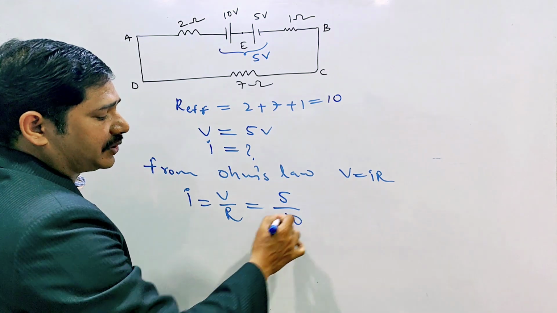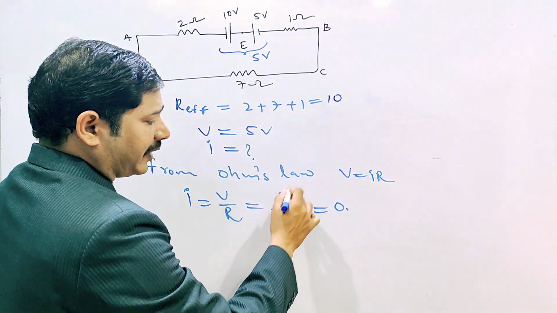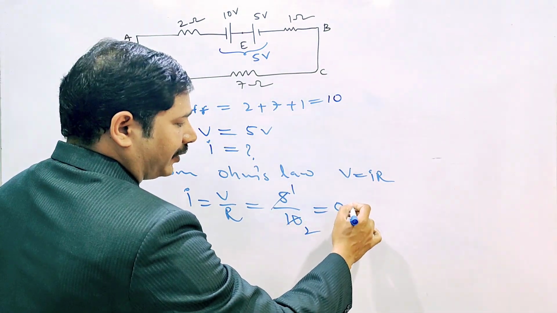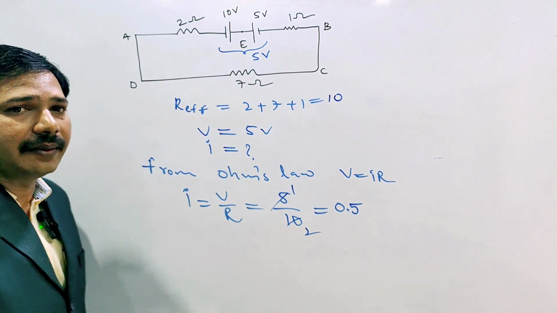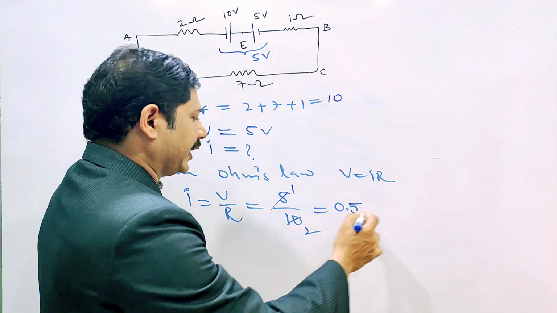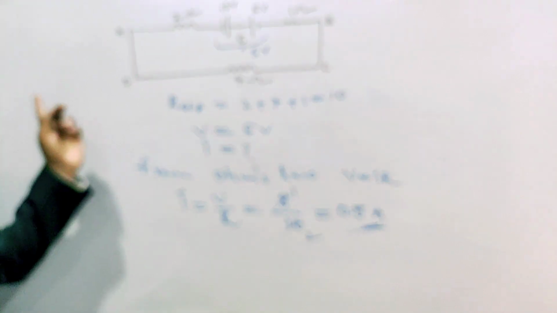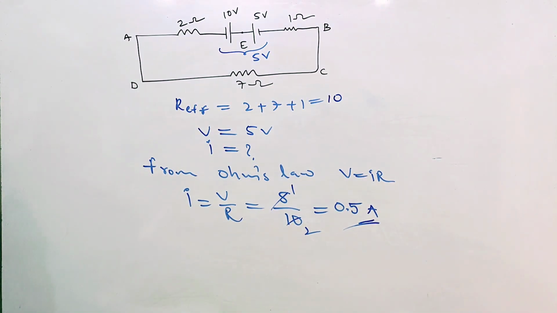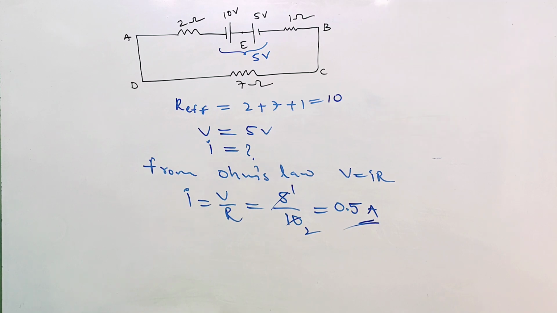R is how much? 10. 5 by 10, so that is 0.5. 0.5 amperes. The direction is from A to B. Why? Because 10 volts is more. So A to B you can take. Which option is correct? First option, 0.5 amperes from A to B through E. Next question you can check.